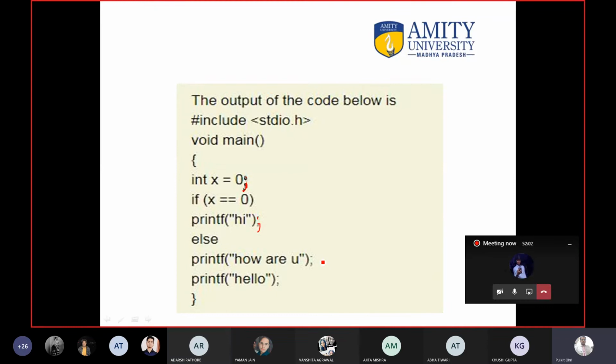Your voice is not clear. Sir, I get it now. After if semicolon is not required and after else also semicolon is not used. Okay. If anyone has more doubt, they can ask.